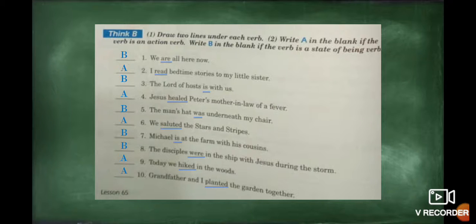Okay, so let's see. Right now we identified what is a verb, what is a compound verb, and also what is a state of being verb. Remember, try to practice this list, try to memorize this list of 8 forms of the verb be, and it will be easy for understanding the exercises and also for identifying what the words are.